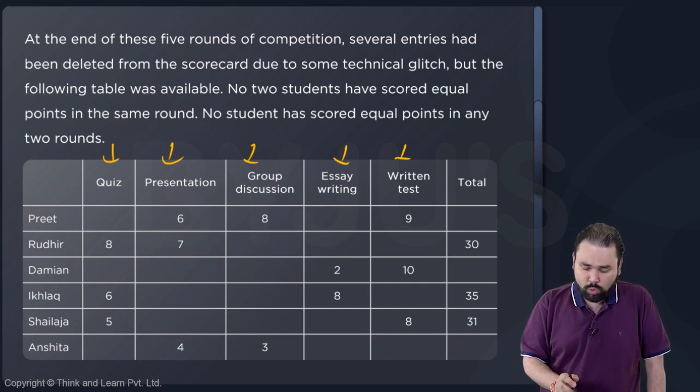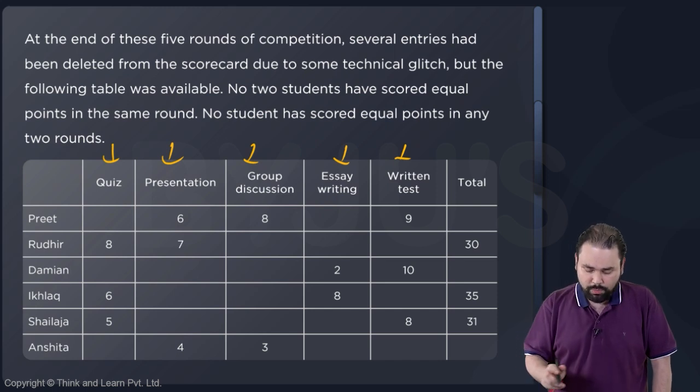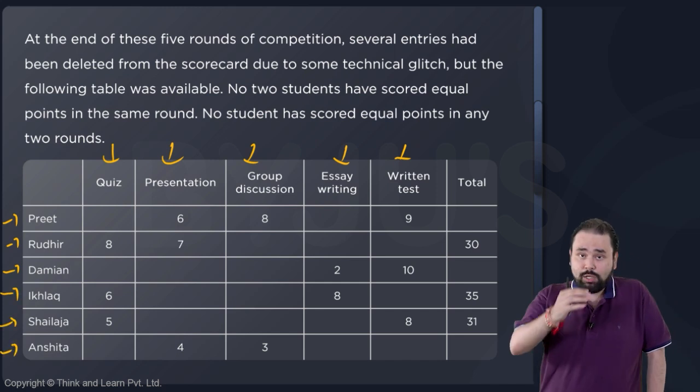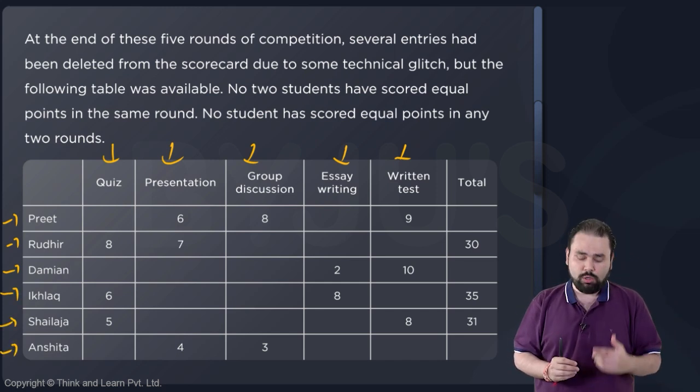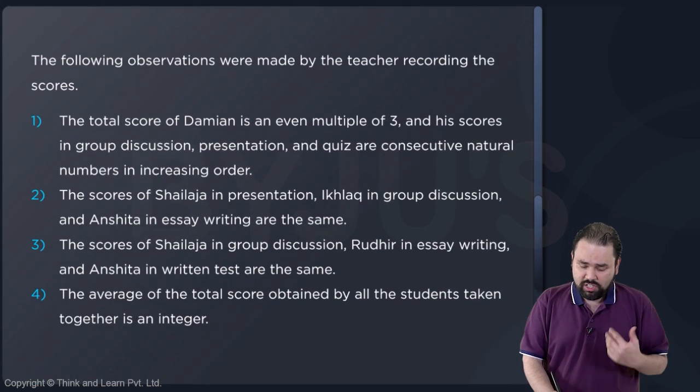No student has scored equal points in any 2 rounds. So the value in every row is unique. This is almost like Sudoku. Value in every column is unique. Value of every row is unique. Okay, lovely. The following observations were made.